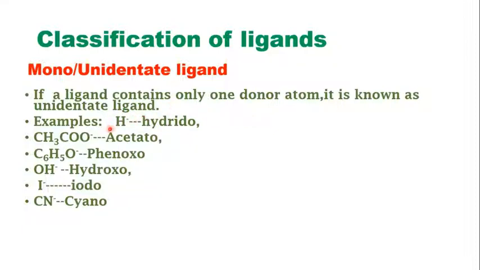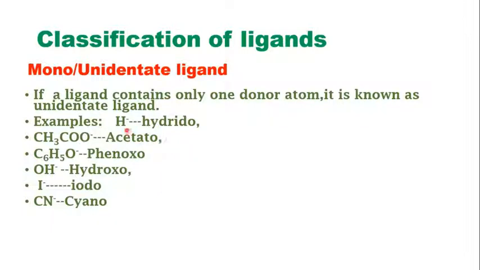For example, I have shown here H minus, which is hydrido, CH3COO minus, which is termed acetato, C6H5O minus, phenoxo, OH minus, hydroxo, I minus, iodo, and CN minus, which is cyano. So these are the names of ligands given while you use them in the nomenclature.